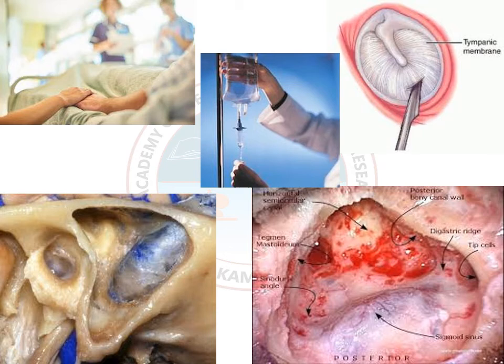You can see this is the third one. The picture below is of the temporal bone, where you can see the sigmoid sinus, the blue colored sinus. You should take out all the air cells and make a single cavity. That is the idea behind the cortical mastoidectomy. Here is the operative picture with all landmarks intact.